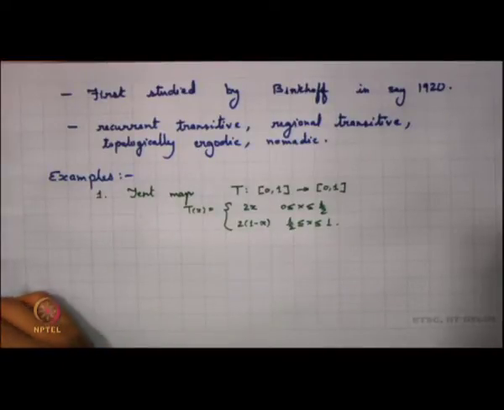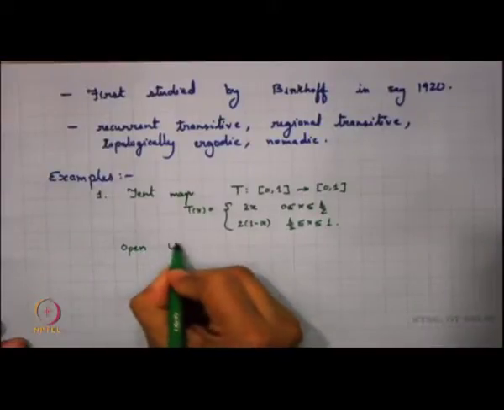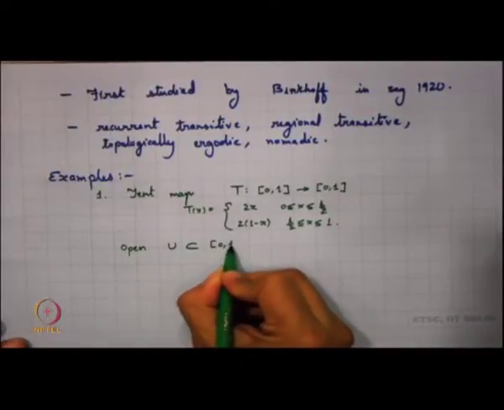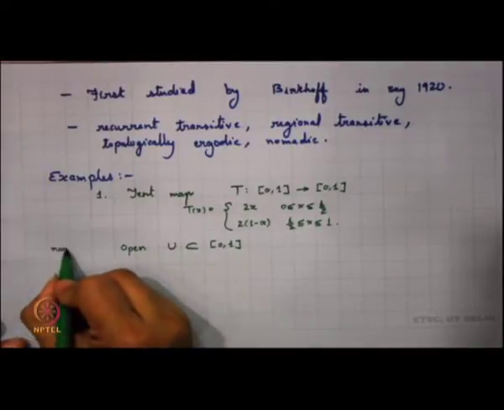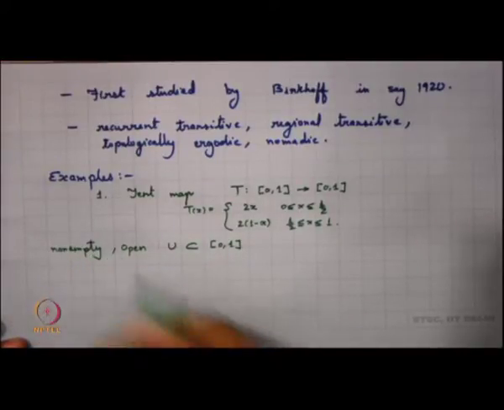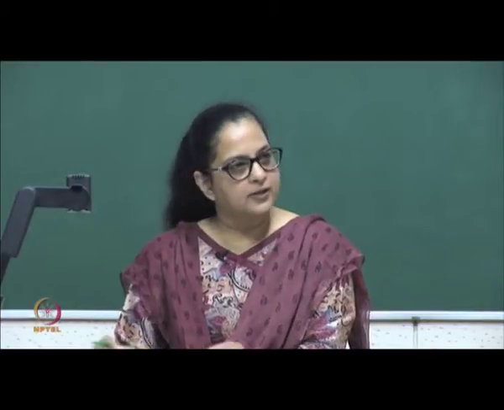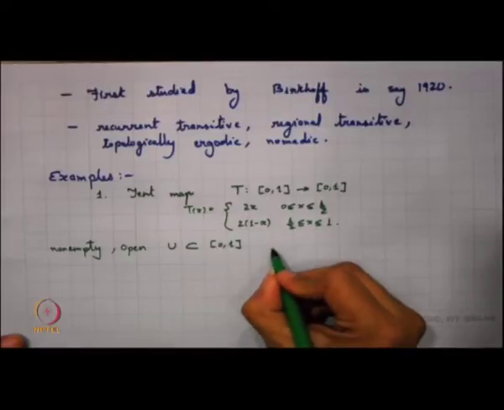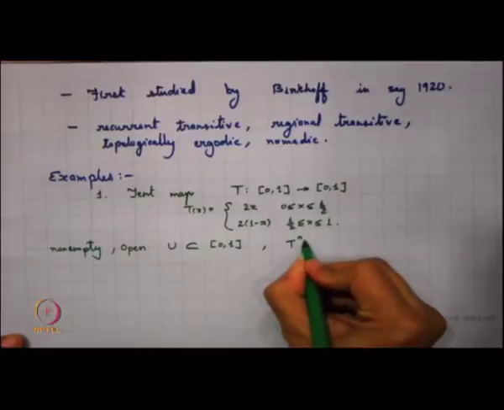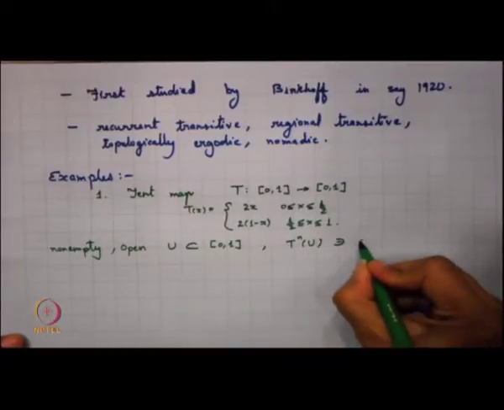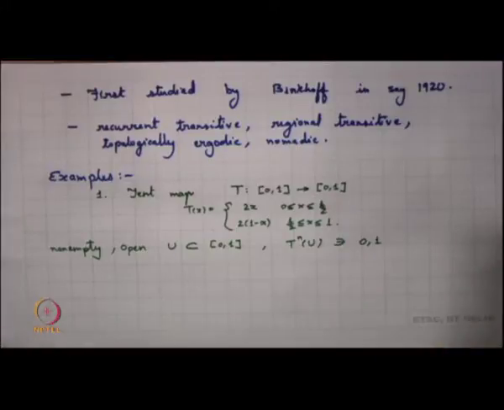Now, we have studied this particular map, and we have seen this concept that there exists an n. So, I start with any open set U, of course non-empty. We have seen that this U expands under the action of T, such that T^n(U) contains both 0 and 1.